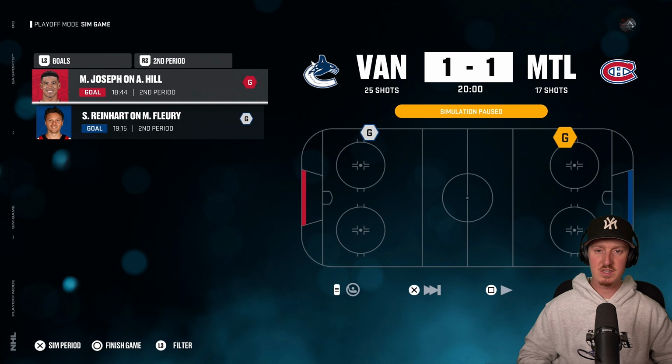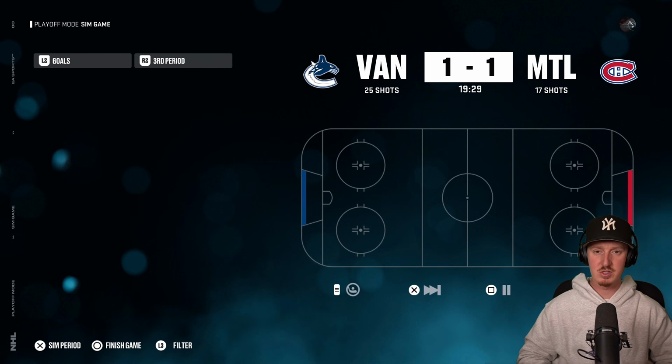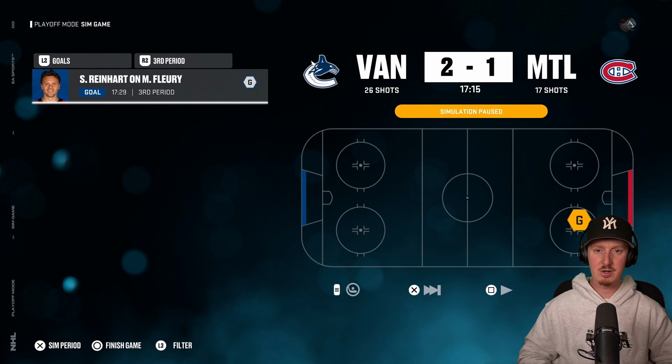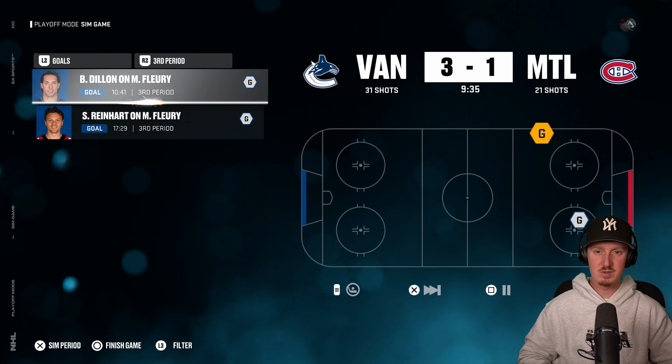In the second period, we're going to see Joseph and Sam Reinhart exchanging goals, so we got ourselves a tie game entering the third period. I'm low-key surprised that we haven't seen Vancouver's offense showing up, but here goes Sam Reinhart scoring another goal. That doesn't really shock me. Like, we knew that Vancouver's offense was going to be flying.